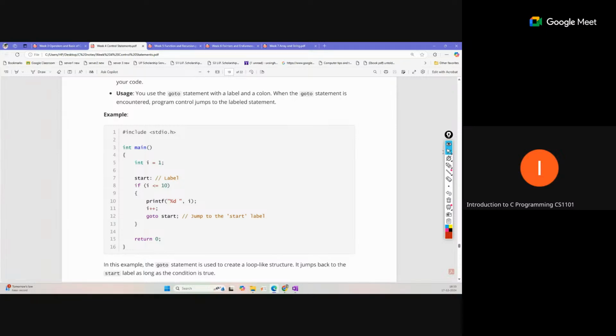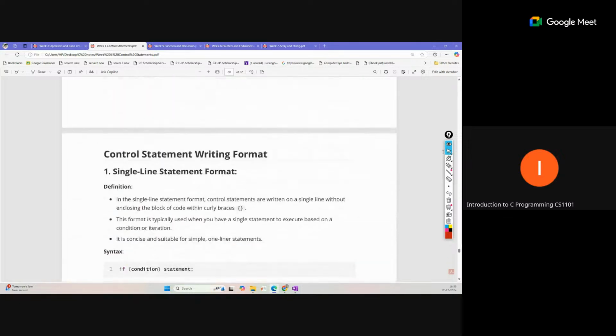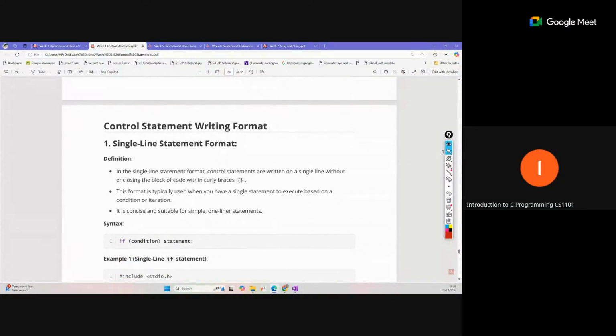So goto start jumps back to the previous position and execution starts from that point. That is also one way to control, you can try it, but commonly we do not use this too much. All the things can be handled by conditional statements, for loops and while loops. So this is all about the loop control statements.